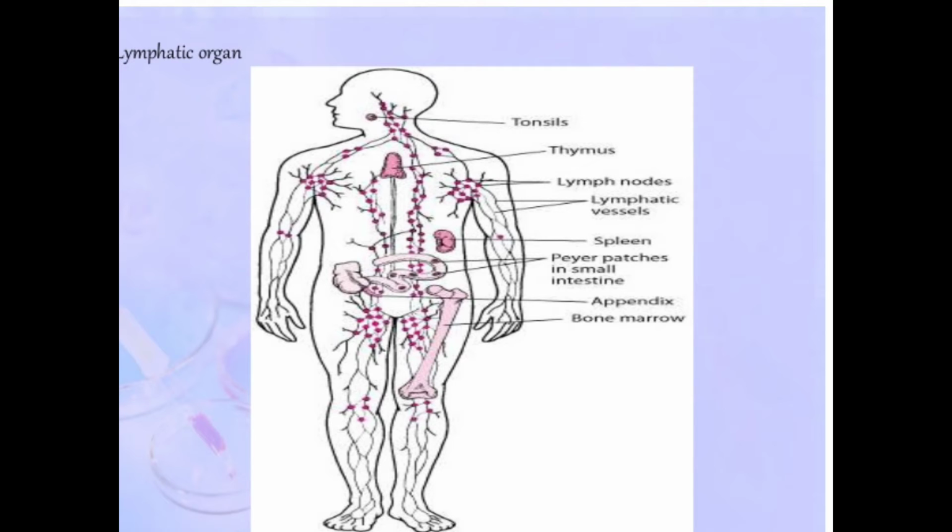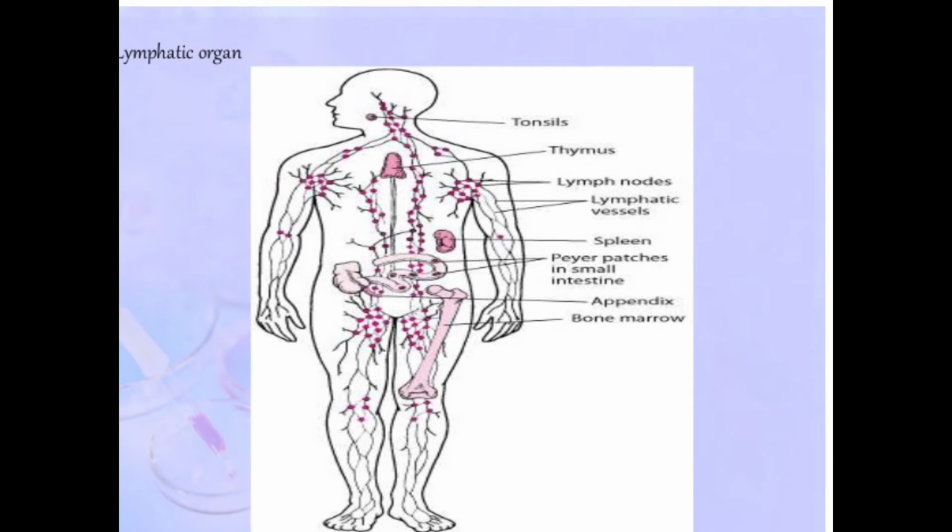From these nodes, certain vessels, certain tube-like structures, are projecting or emerging, and those are known as lymphatic vessels. Inside those vessels, lymph, a certain fluid, will be transported. You can also see that there is the spleen in the abdomen region just above the stomach or just above the intestine.